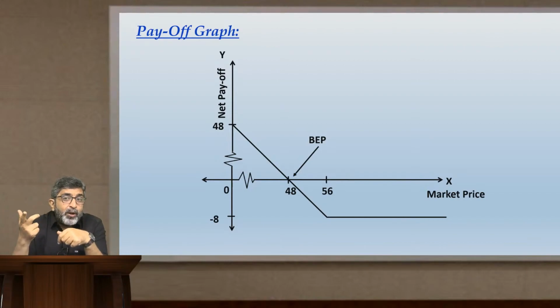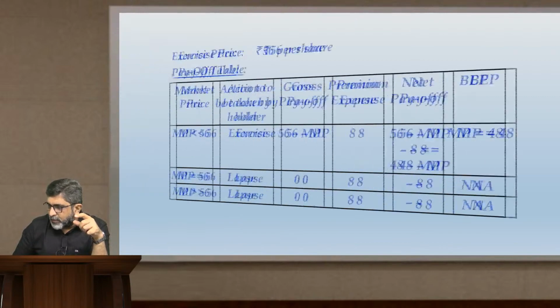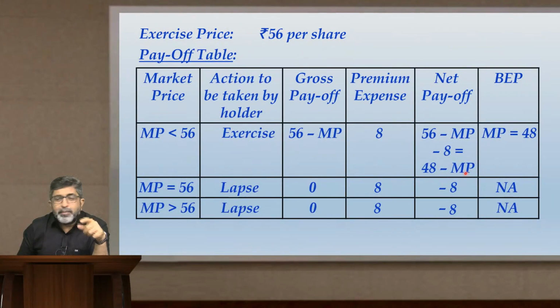What is your net payoff? Check. What is your net payoff in the table? You want me to show that? I'll show you. Your net payoff in the table is 48 minus MP, right? So the greater the value of MP, the lesser will be your net payoff. So if you want to maximize your net payoff, MP should be lowest possible. Now you tell me, what is the lowest possible market price?